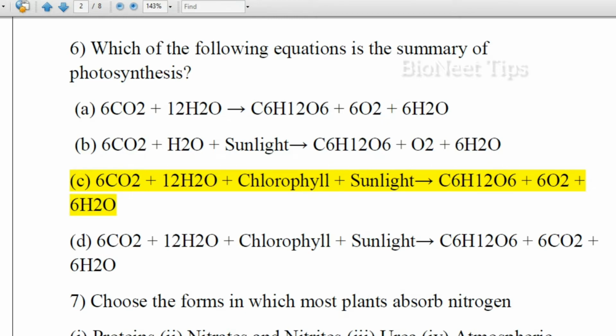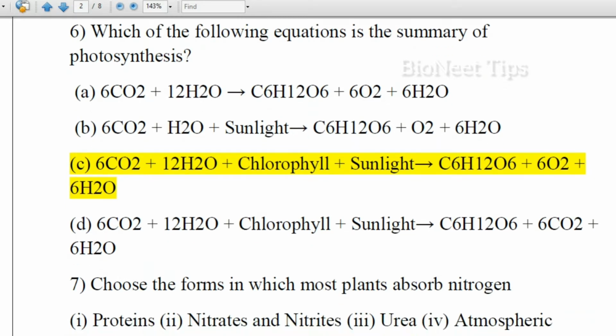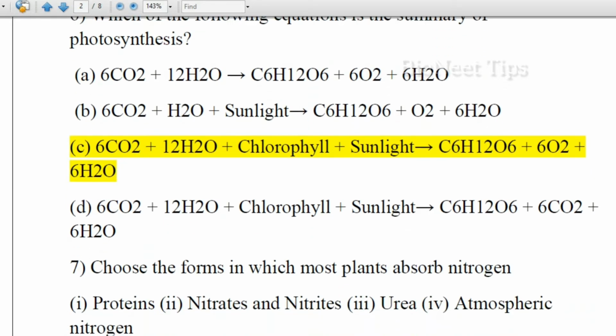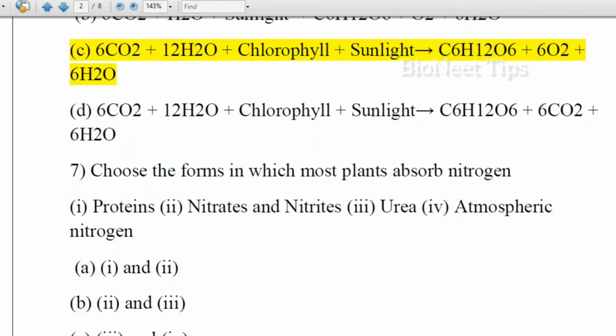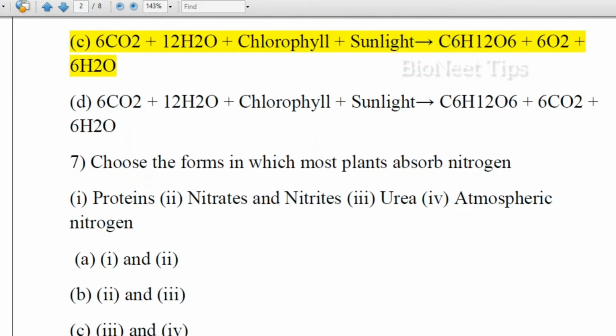We know that at the end of photosynthesis, glucose and oxygen are formed along with water. So option C is the correct answer.